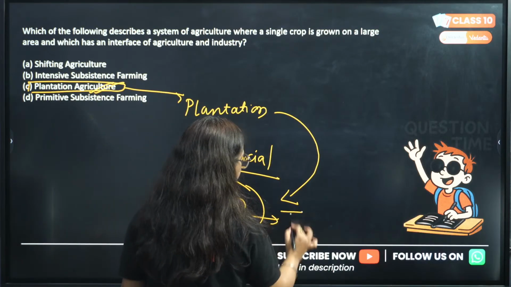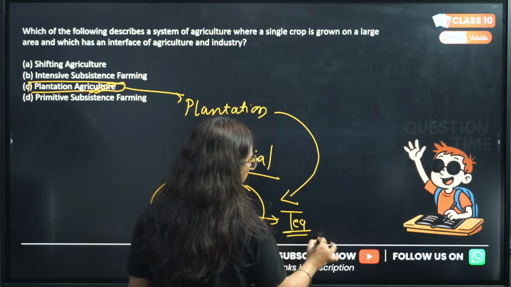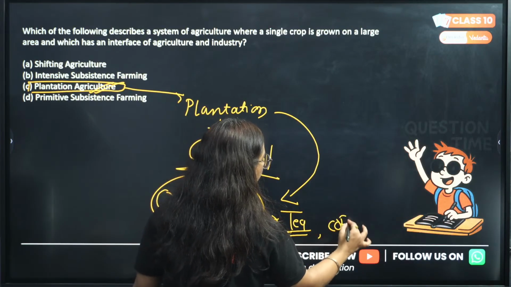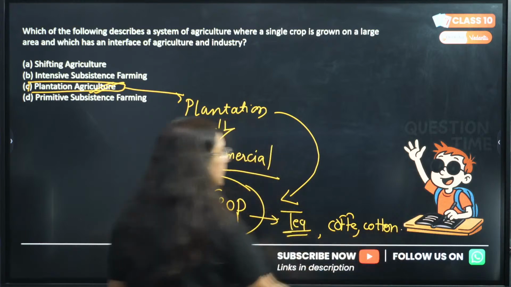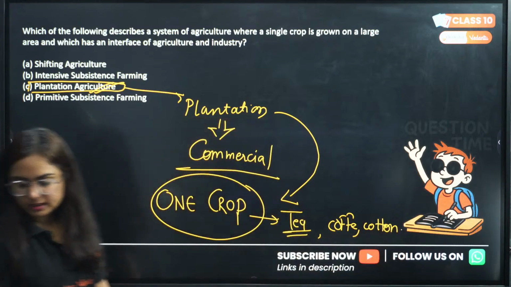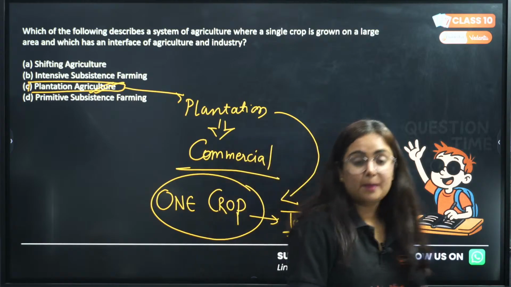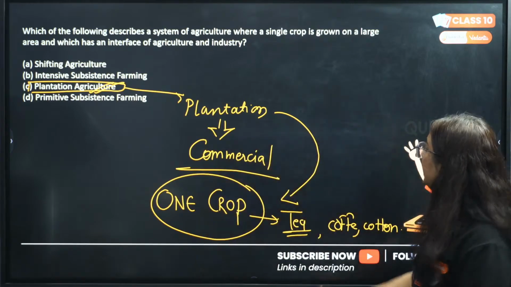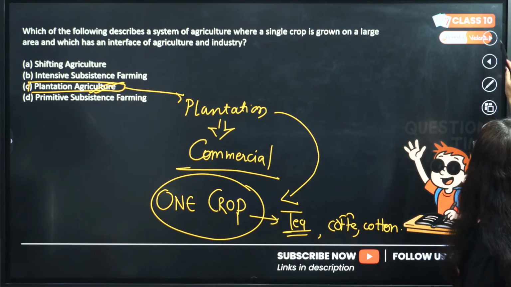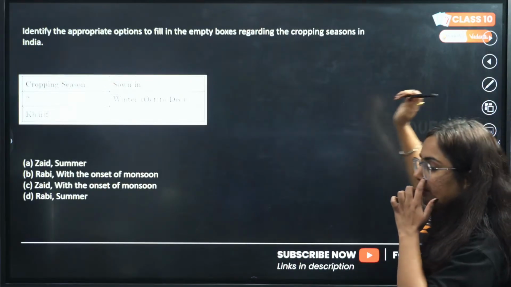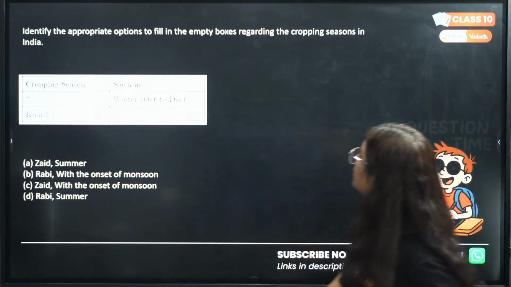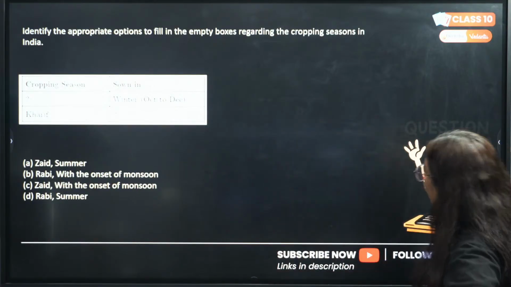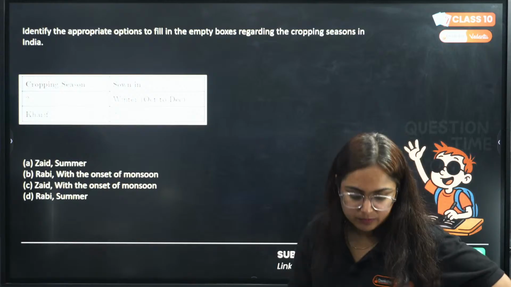For example, tea gardens, only tea is grown there. If we talk about coffee garden, or cotton, only that type of crop is grown here, and it is popularly known as the plantation system. Very good to all the students who answered this question correctly. Question number 2 from this topic. Identify the appropriate options to fill in the empty boxes regarding the cropping season in India.